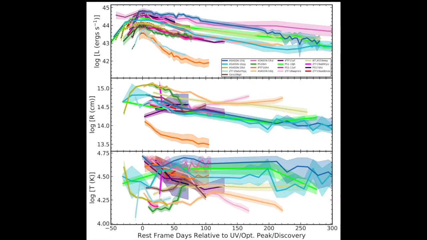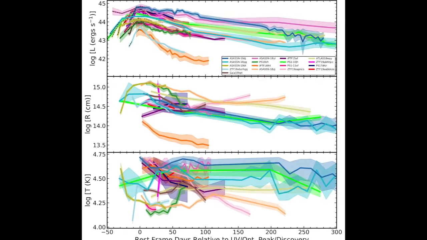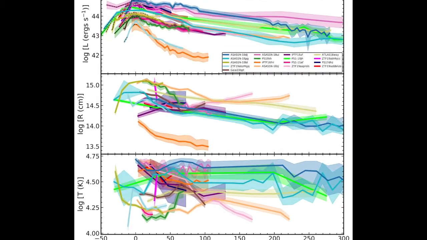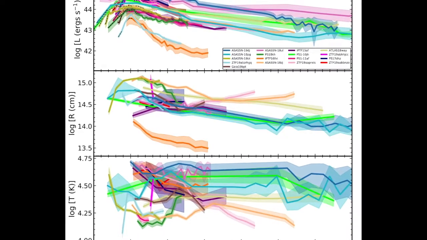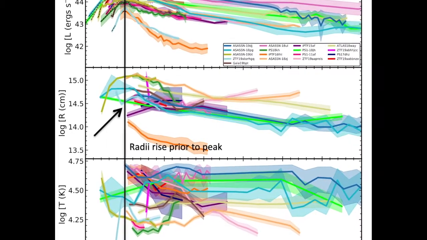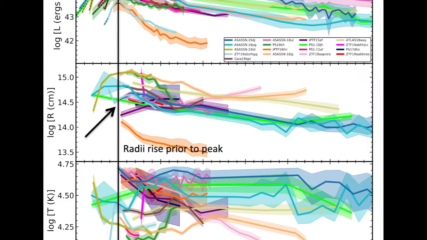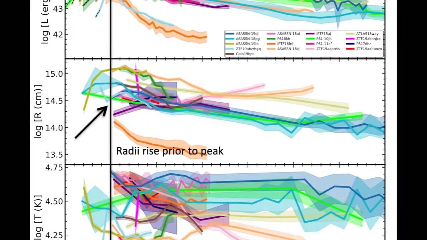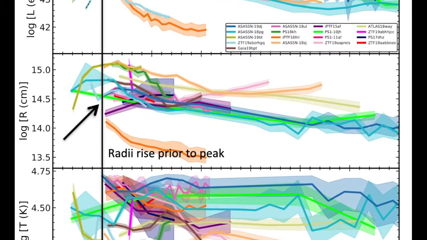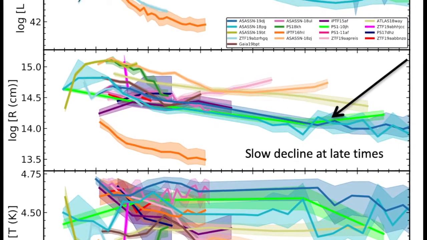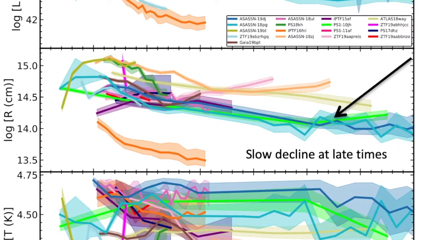Here we show MCMC fits to each of our SWIFT epochs and the corresponding best fit bolometric luminosity, effective radius, and temperature. We find that the blackbody radii generally rise prior to peak, shown here in the black line, and for objects with late time SWIFT, we find that the blackbody radii continue to decline slowly at late times.